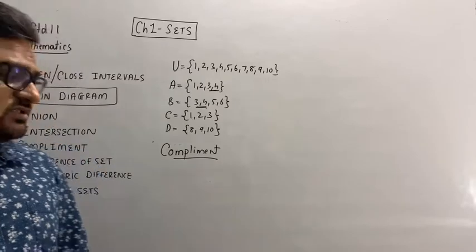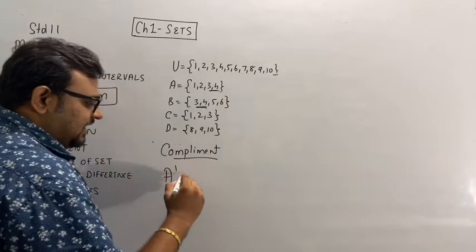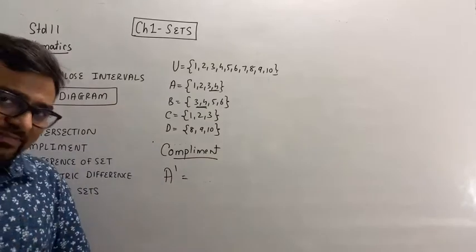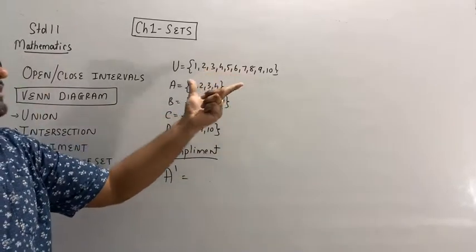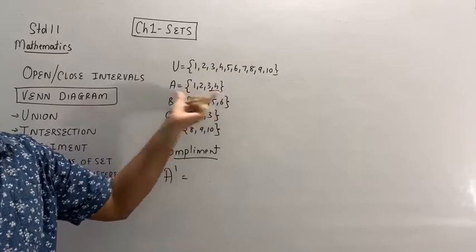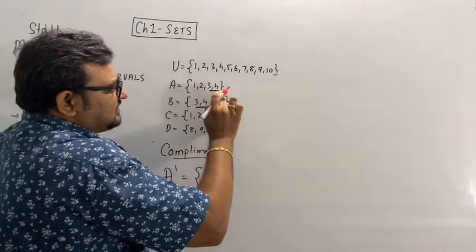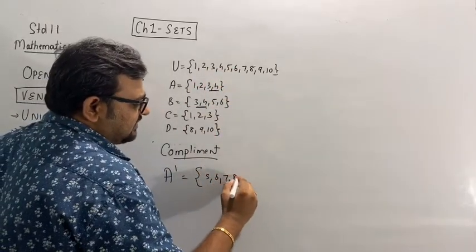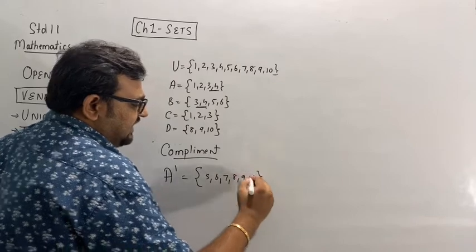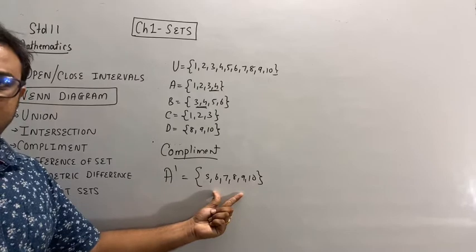Complement means all the elements which are in the universal set but not in set A. So I will subtract 1, 3, 4. So remaining is 5, 6, 7, 8, 9, 10. Clear? This is a complement.